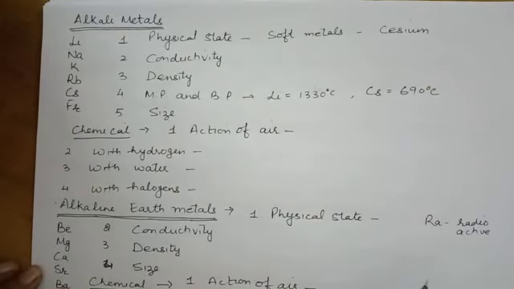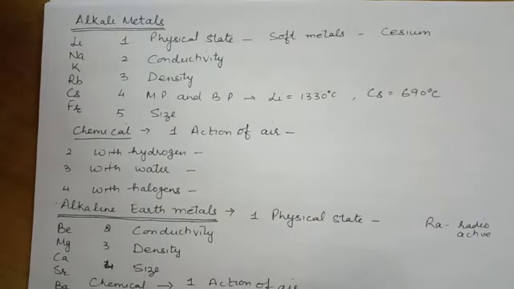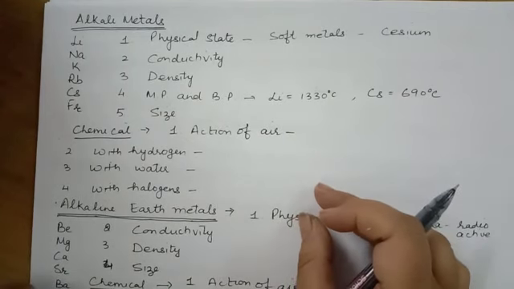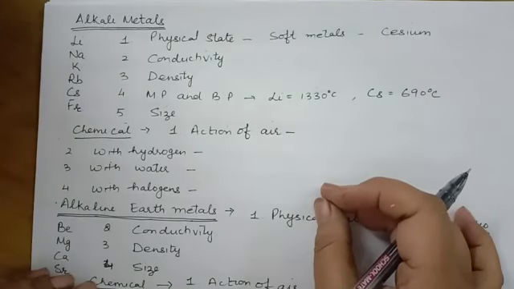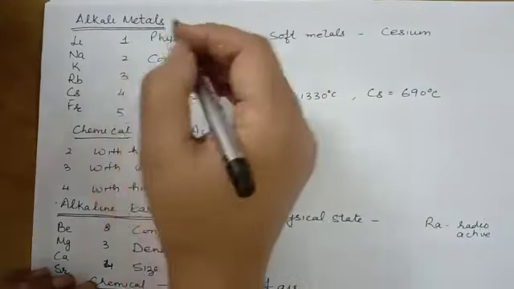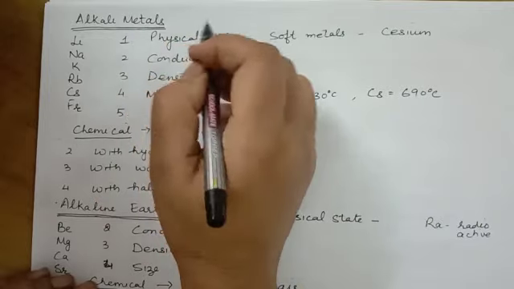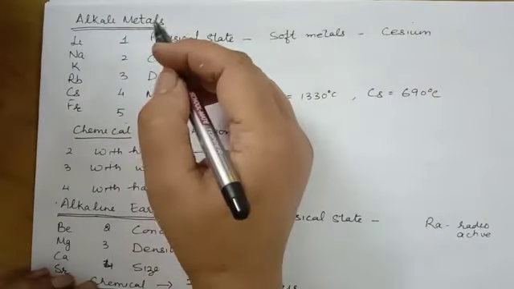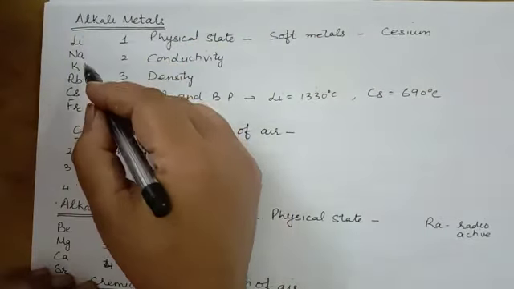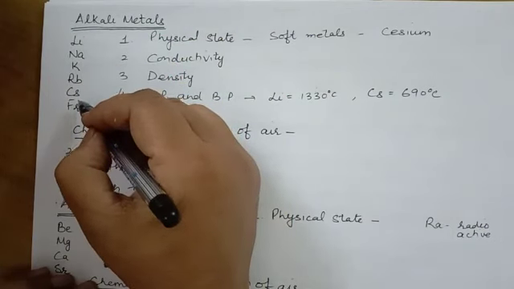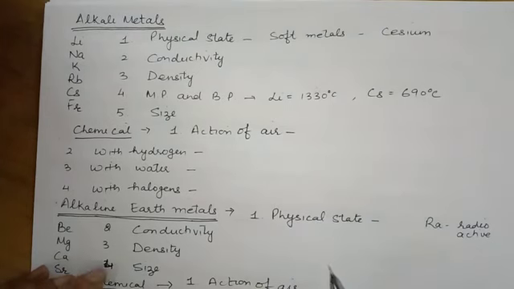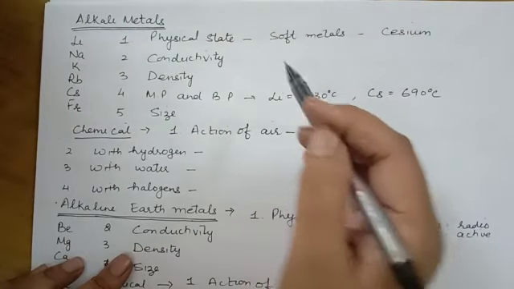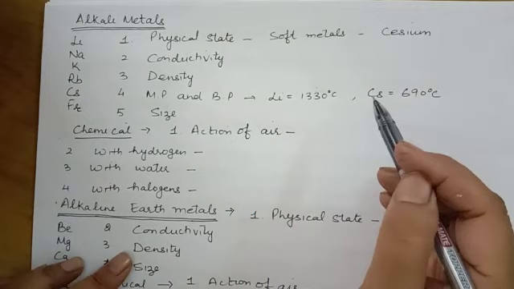Hello students, in this video we are going to discuss the important groups of the modern periodic table. First of all, we are going to discuss group 1A, which is known as the group of alkali metals. This group has lithium, sodium, potassium, rubidium, cesium and francium in it. Let me first discuss the physical properties of alkali metals.